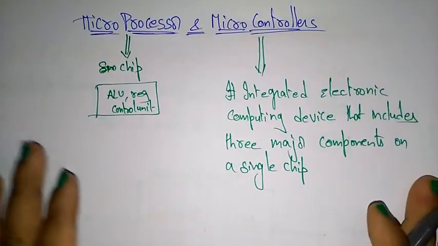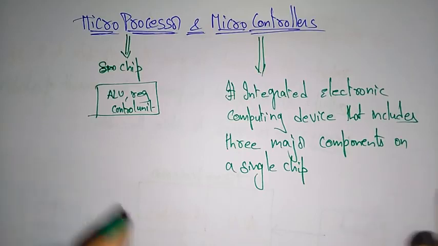So this microcontroller unit is integrated with three major components on a single chip.